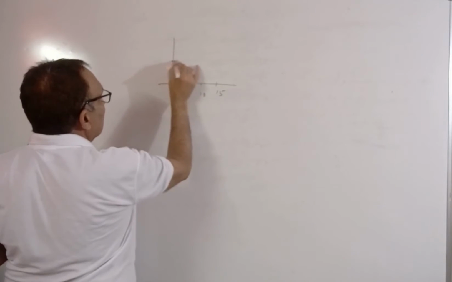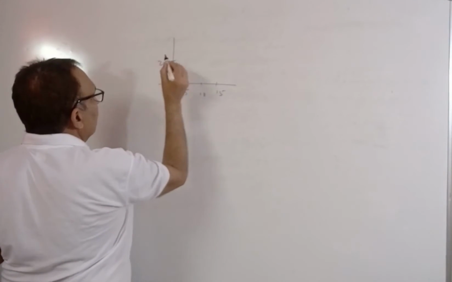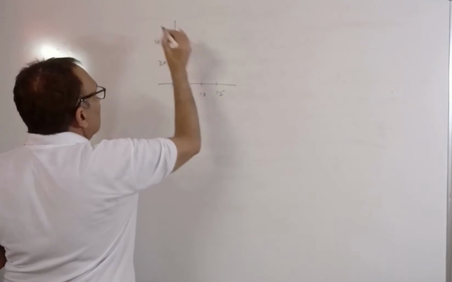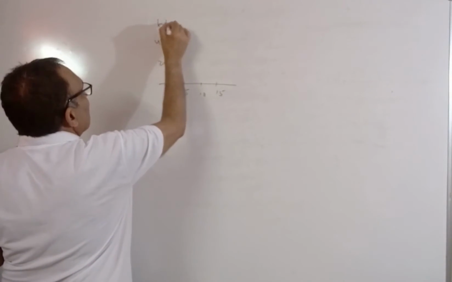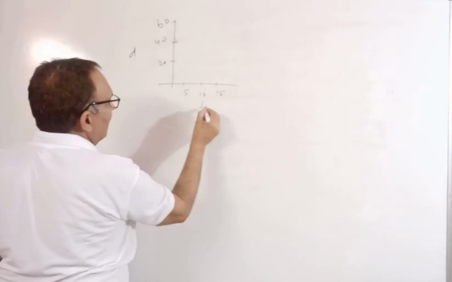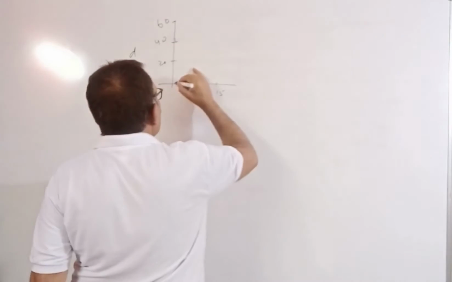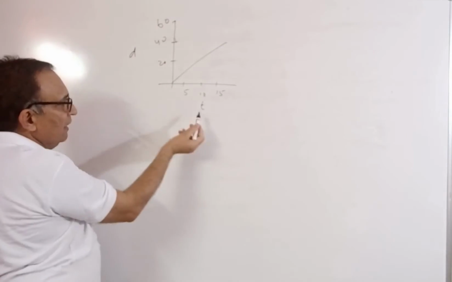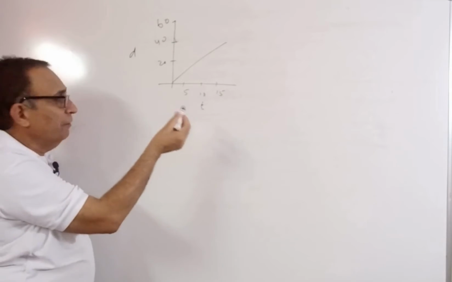Let me say 20, 40, 60. This is the distance or displacement and it is time. And I take this graph as such. So this is the graph between distance and time, or we call it distance time graph.